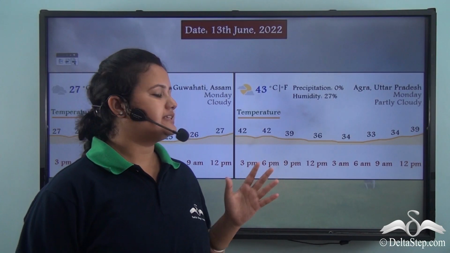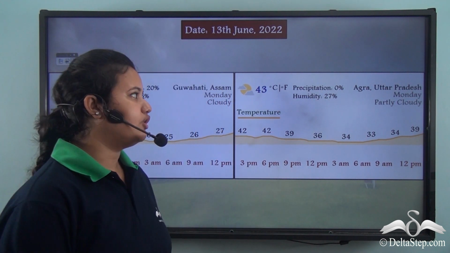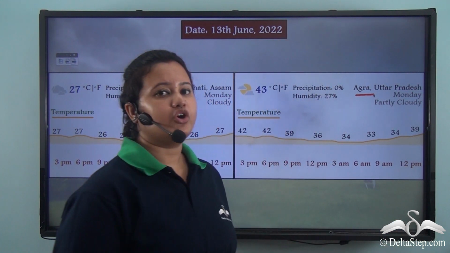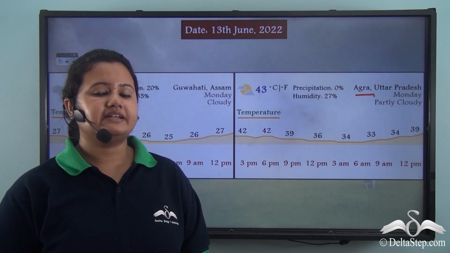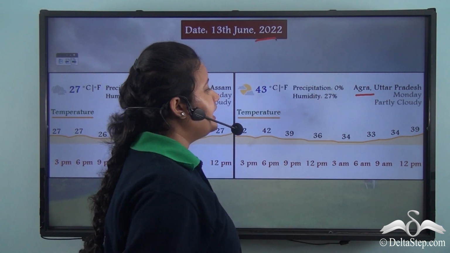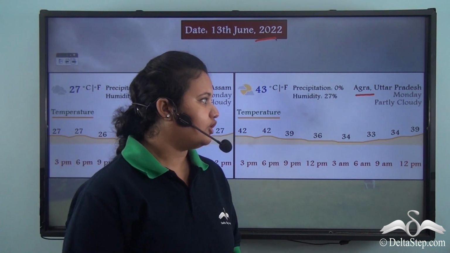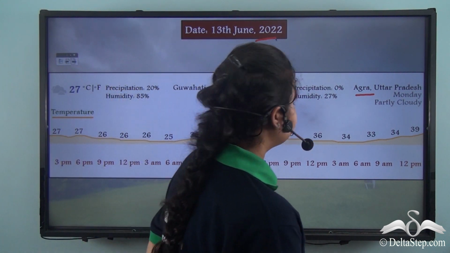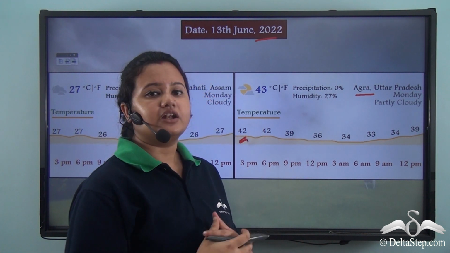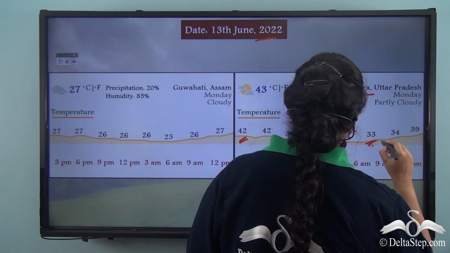Now look at this image. This image shows the weather conditions of Agra, which is situated in Uttar Pradesh, for the same day, that is 13 June 2022. Here we can see that the highest temperature of the day was 42 degrees Celsius, while the lowest temperature was 33 degrees Celsius.